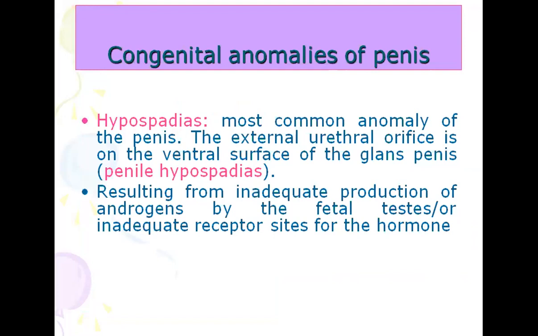Now, congenital anomalies related to the penis. An important condition is hypospadias, the most common anomaly of the penis, where the external urethral orifice is on the ventral surface of the glans penis. It results from inadequate production of androgens by the fetal testes or inadequate receptor sites for the hormone.